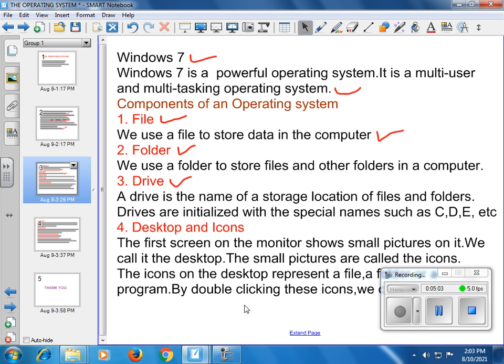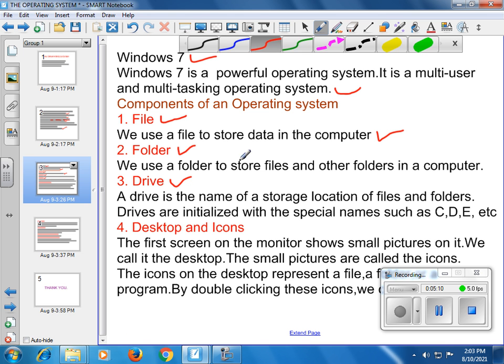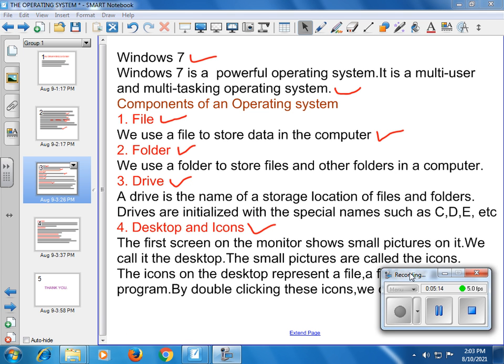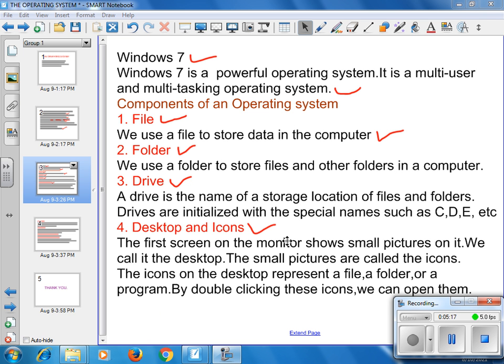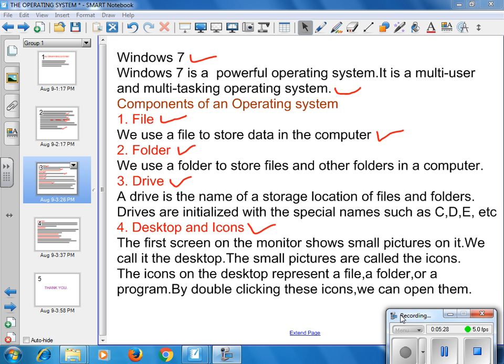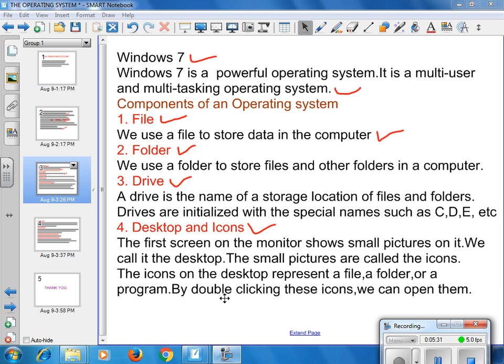So next is desktop and icons. The first screen on the monitor shows small pictures on it. We call it a desktop. The small pictures are called icons. The icons on the desktop represent a file, folder or a program. By double clicking these icons, we can open them. Okay, so let's see it.